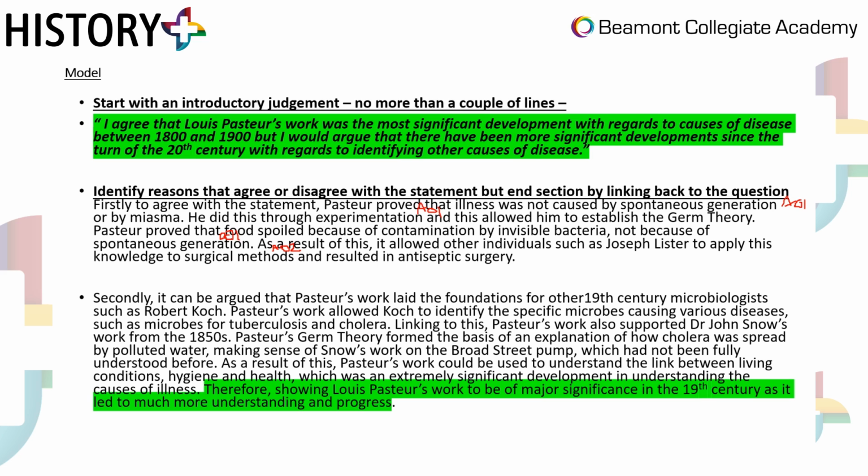So secondly, it can be argued that Pasteur's work laid the foundations, which is an AO2 statement, for other 19th century microbiologists such as Robert Koch, AO1 again. Pasteur's work allowed Koch to identify the specific microbes causing various diseases, such as microbes for tuberculosis and cholera. Linking to this, Pasteur's work also supported Dr. John Snow's work from the 1850s. So I'm really focused on the impact of Pasteur's work here, AO2.